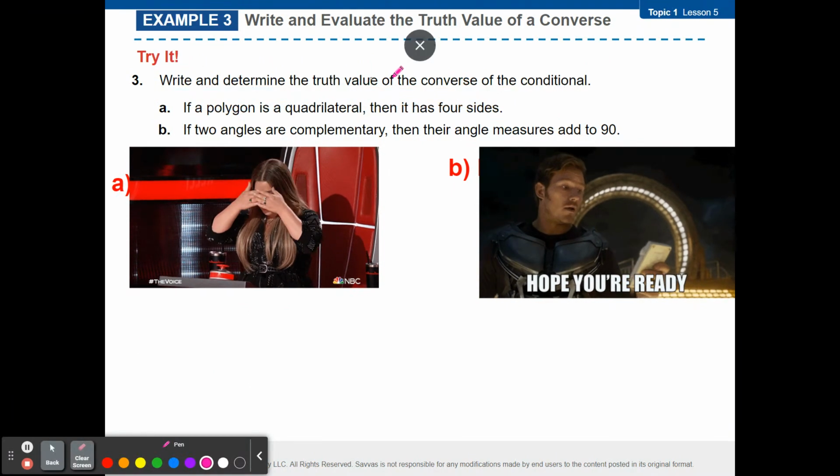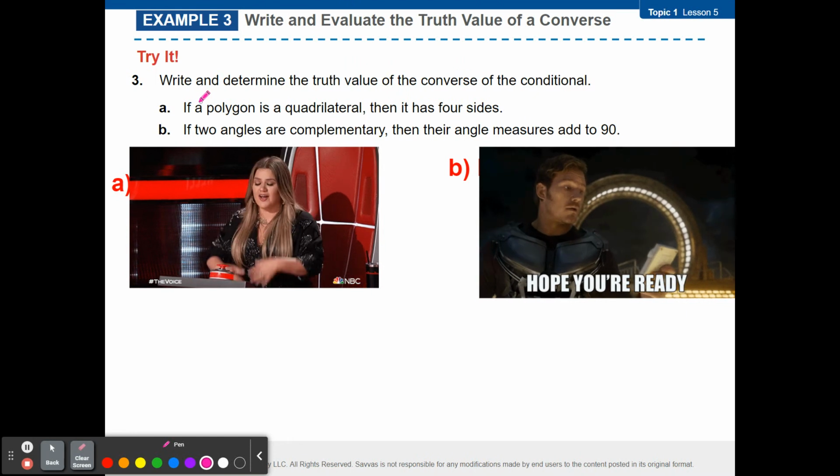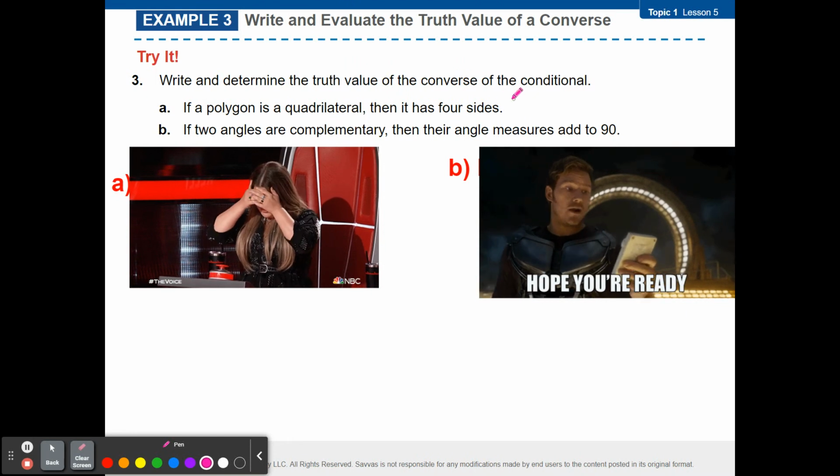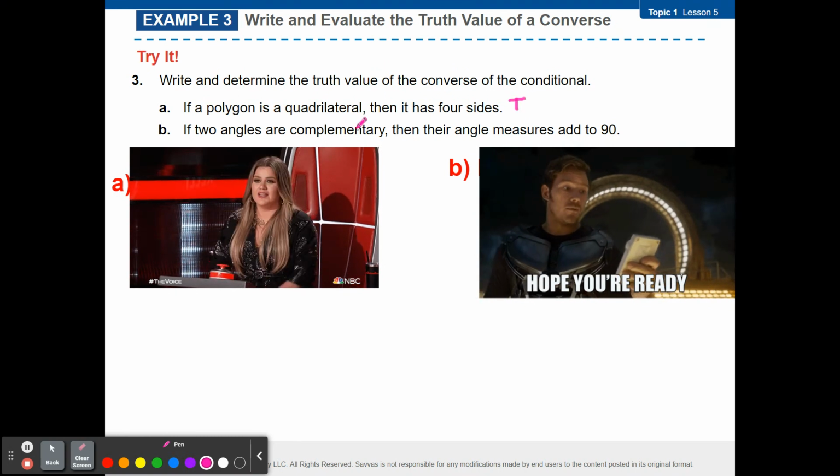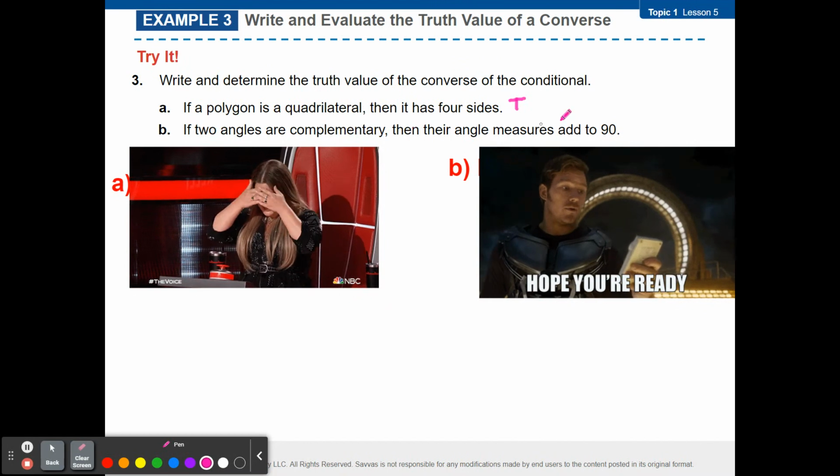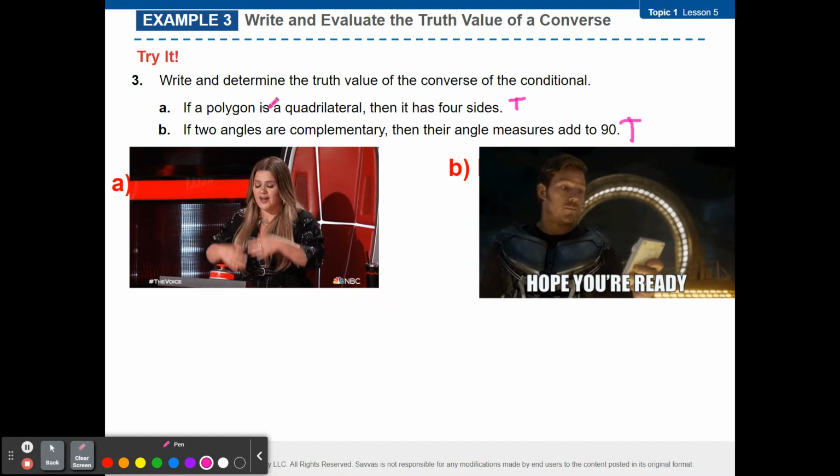Write and determine the truth value of the converse of the conditional. So what I want you guys to do is write the converse of each of these statements, and then identify if they are true or not, okay? So for letter A, it says, if a polygon is a quadrilateral, then it has 4 sides. Would that be true or false? Yeah, that'd be true. If 2 angles are complementary, then their angle measures add up to 90. True or false? True. So we figured those out. Now I want you guys to write the converse and then determine if those are true or false. Go ahead. I'll give you a few minutes.